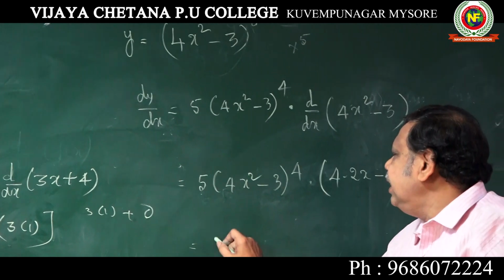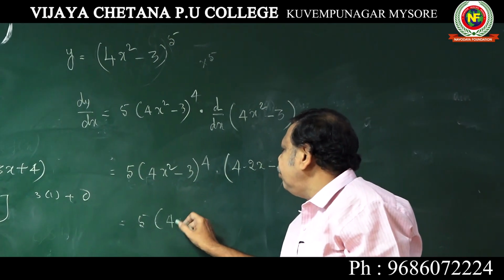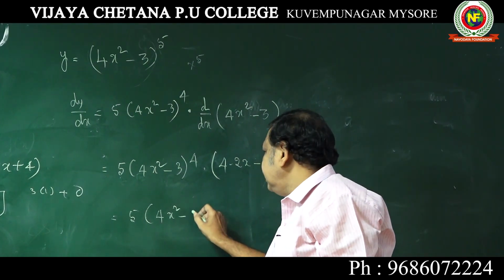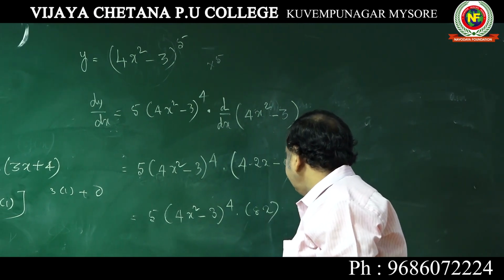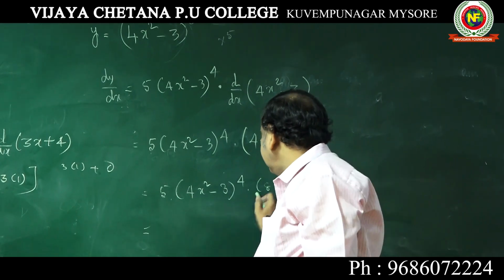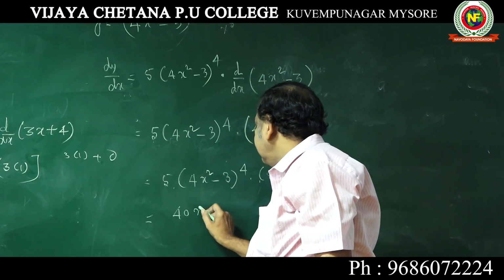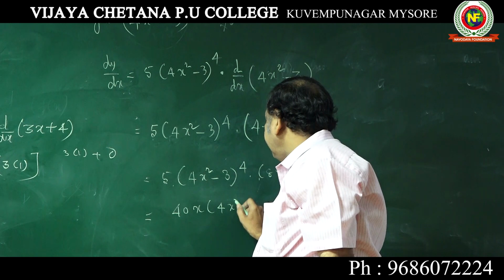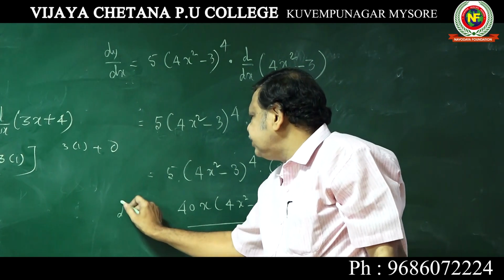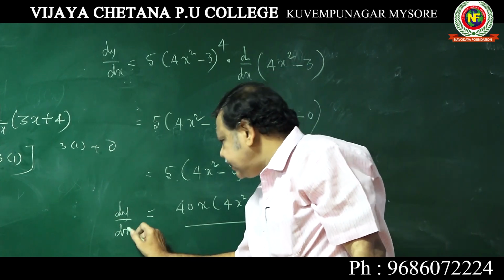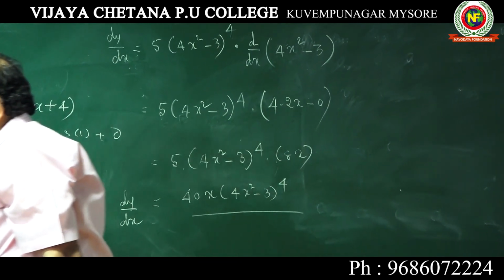Now it is 5 into (4x square minus 3) to the power of 4 into 8x: 4 into 2 is 8x. Or the answer is 40x into (4x square minus 3) to the power of 4. This is the final answer, and on the left side you should write dy by dx. You will get 2 marks for this.